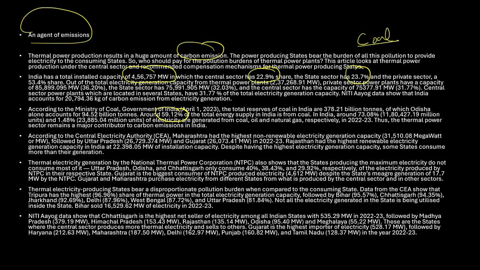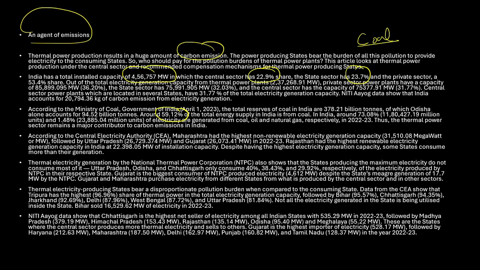India generates around 73.08 billion units of electricity from coal, oil, and natural gas respectively. So what we are able to understand here is that coal is the major source of the electricity we are generating in our country, which is not a good sign, because whenever there is burning of coal, there is emission of carbon dioxide, and carbon dioxide is a greenhouse gas. It is going to be a part of global warming, etc.